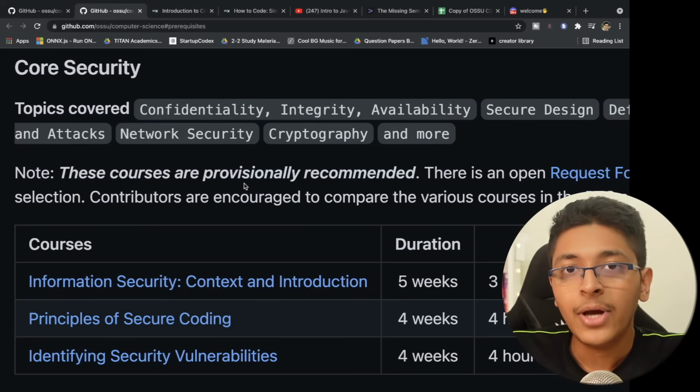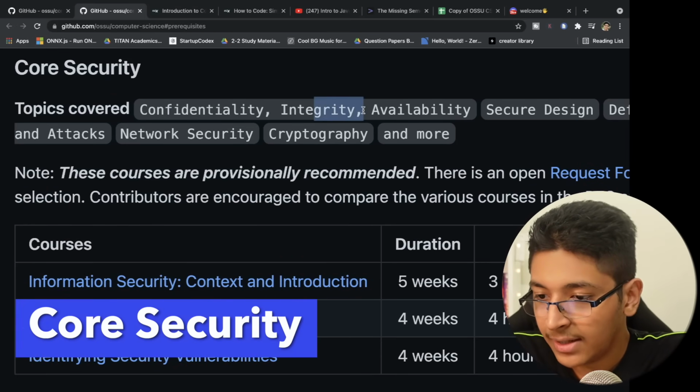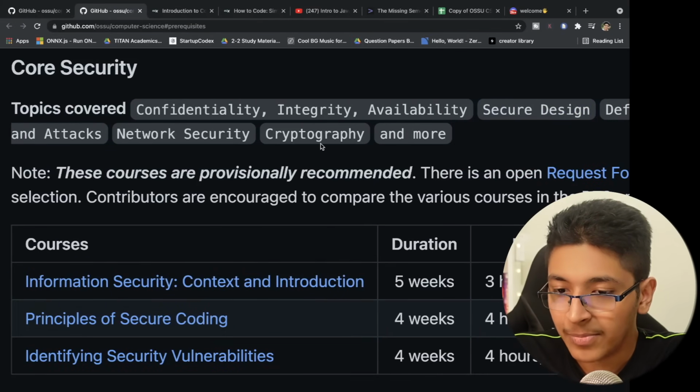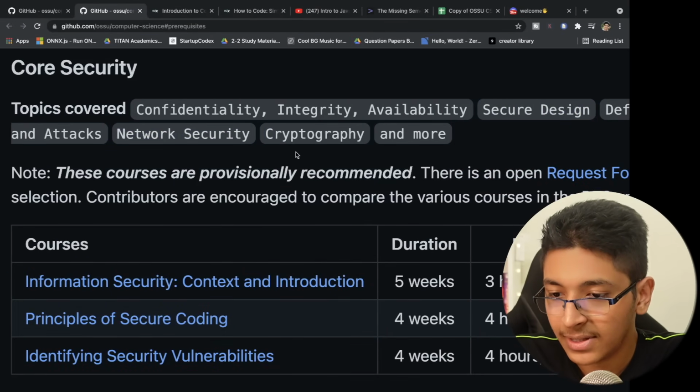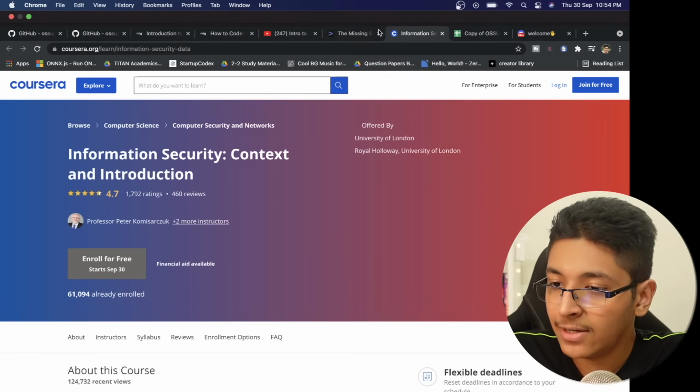Then you have core security courses, which will teach you about confidentiality, integrity, availability, secure design, or how to create secure applications. Network security, you'll be learning about this as well. Cryptography, you'll be learning about this. This is a course available on Coursera that you can take for free.